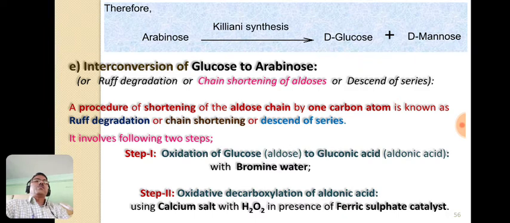Here the loss of one carbon atom occurs in the form of carbon dioxide, and oxidation also occurs, so this step is known as oxidative decarboxylation. And that forms the product arabinose.